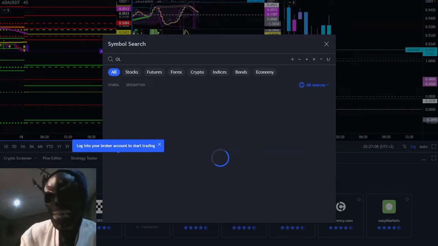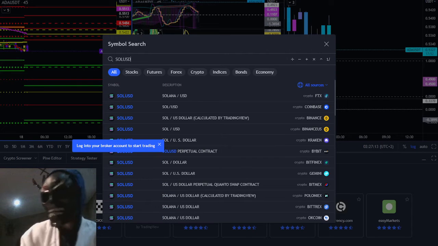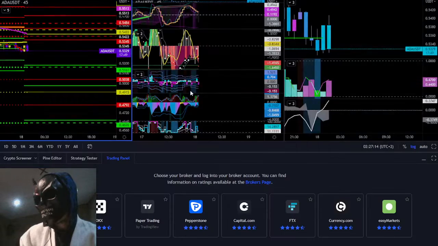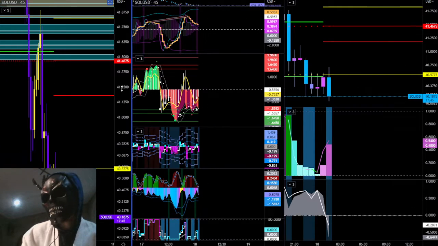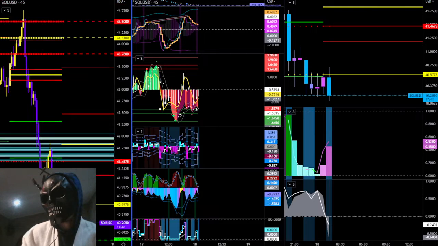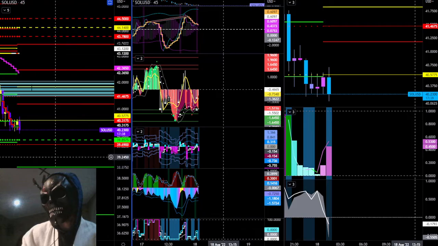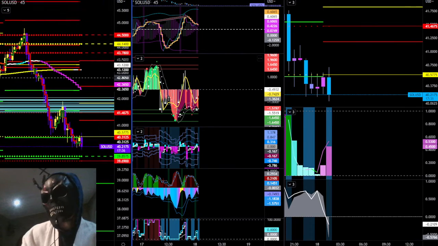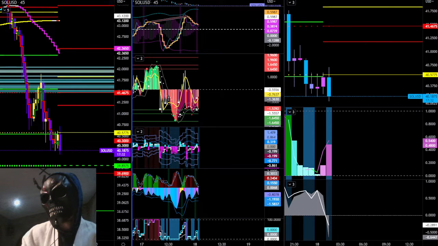Solana. Come on, my friends, let's do some Solana. Okay, Solana just got buried. It's a very nice coin to trade, actually. Okay, so Solana got buried. I need to switch these off.